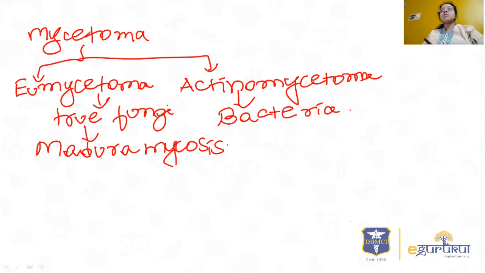Eumycetoma is most commonly caused by Madurella grisea, Madurella mycetomatis, all these. And actinomycetoma is caused by Nocardia species and Actinomyces species, like Actinomyces israelii, then Nocardia asteroides, and many other species.